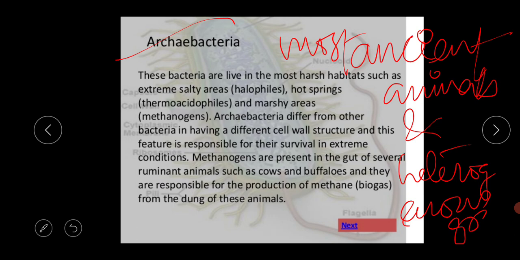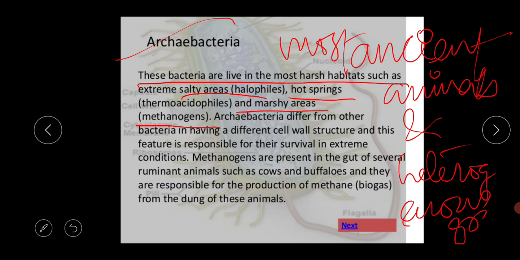Before starting these characteristics, you should know one thing, that these bacteria live in the most harsh habitats such as extremely salty areas, hot springs and marshy areas. Archaebacteria present in extremely salty areas are called halophiles. Those present in hot springs are called thermoacidophiles, and those present in marshy areas are called methanogens. All those terms are important for your MCQ examination.